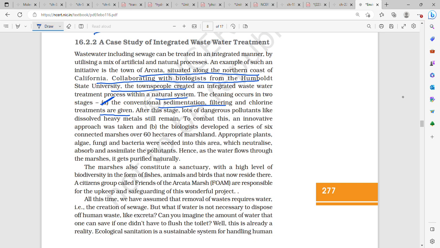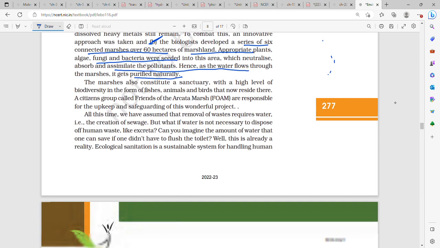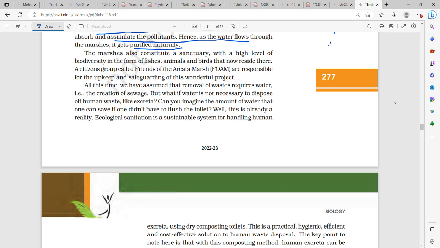an innovative approach was taken. The biologists developed a series of six connected marshes over 60 hectares of marshland. Appropriate plants, algae, fungi, and bacteria were seeded into this area, and they neutralize, absorb, and assimilate the pollutants. Hence, the water flows through these six marshlands and gets purified naturally. Marshes also constitute a sanctuary with a high level of biodiversity. Fishes, animals, birds now reside there. A citizen group called FOAM, Friends of Arcata Marsh, is responsible for the upkeep and safeguarding of this wonderful project.